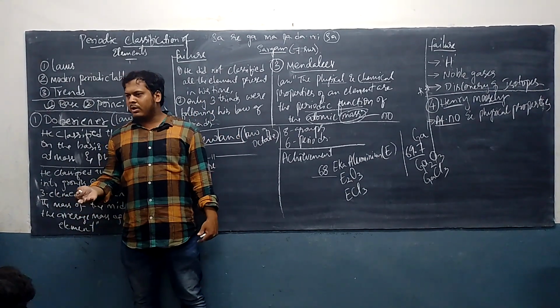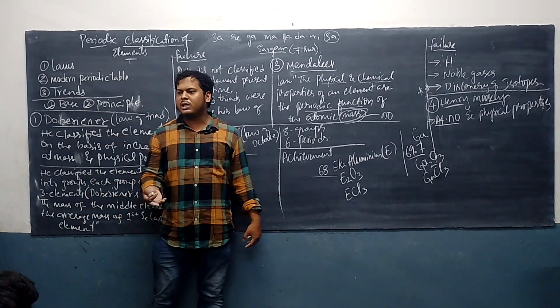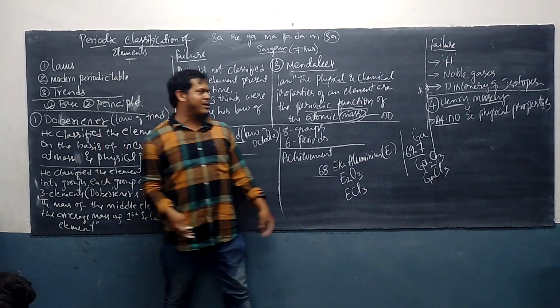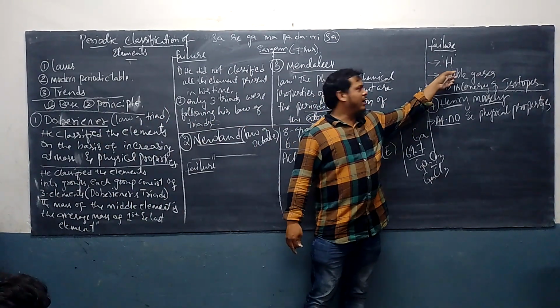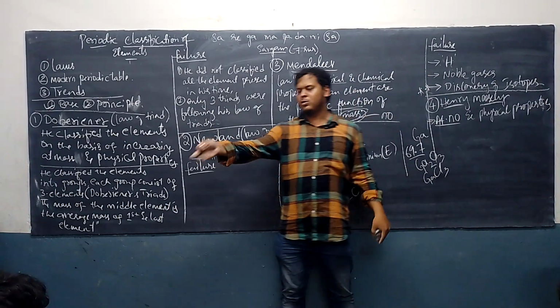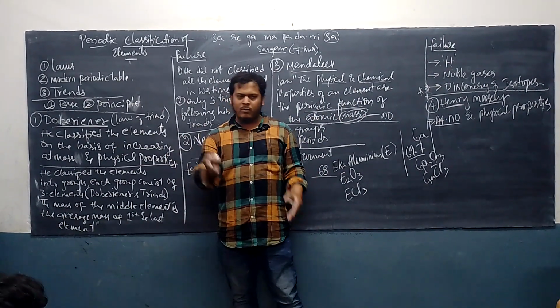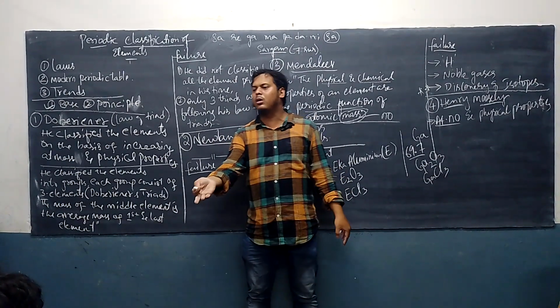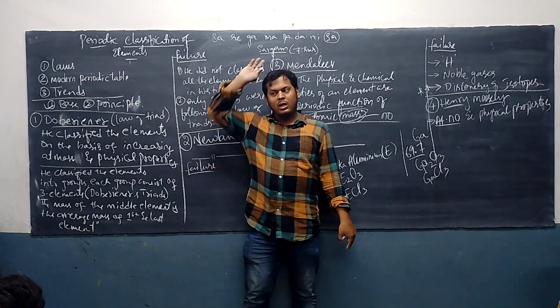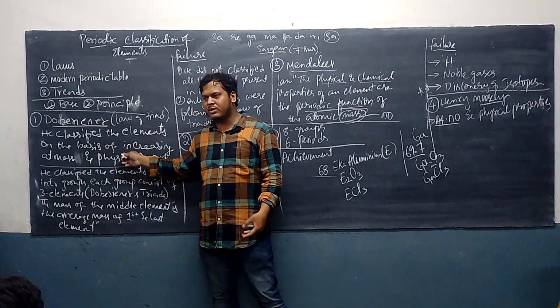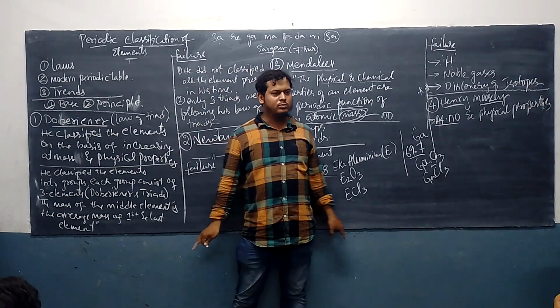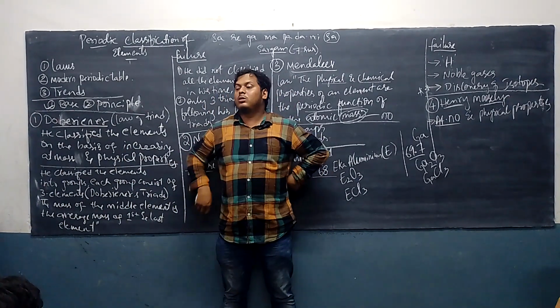Then he followed Mendeleev's only. What was the problem in Mendeleev? He did not give a place for helium, noble gases. He gave the place. And he kept hydrogen in the first group like how Mendeleev kept. Mendeleev's periodic table is much similar to our modern periodic table because he classified nicely based on physical properties. Same thing he followed. Now the problem of what?